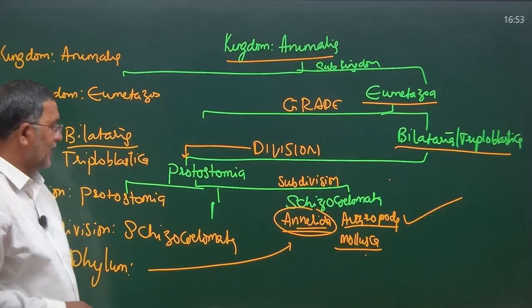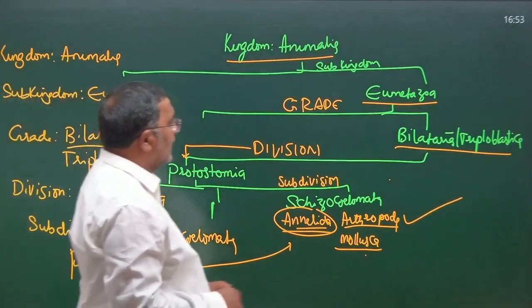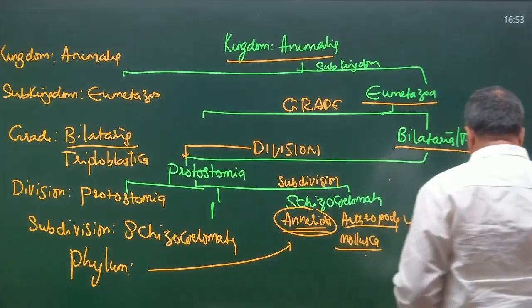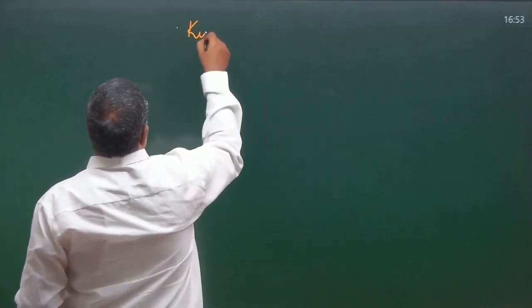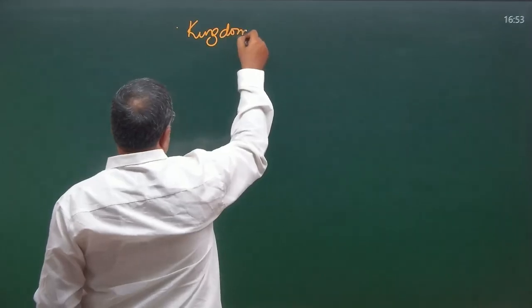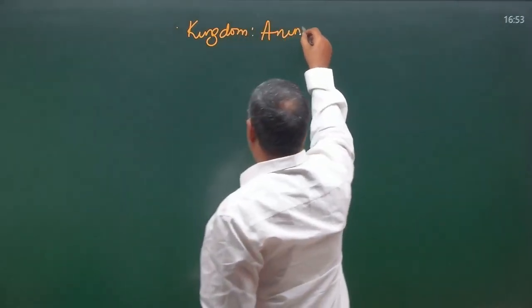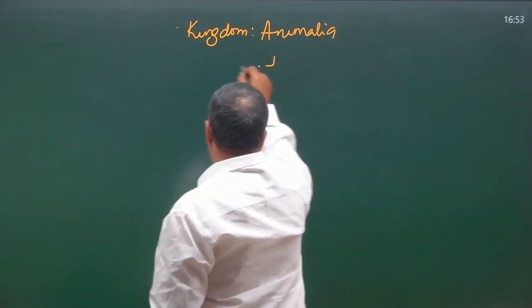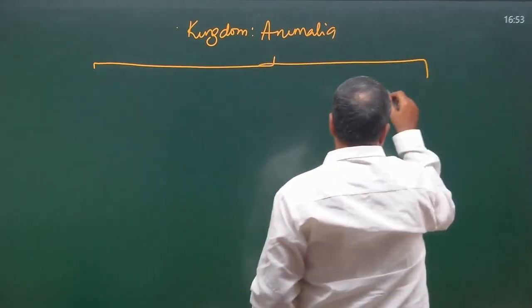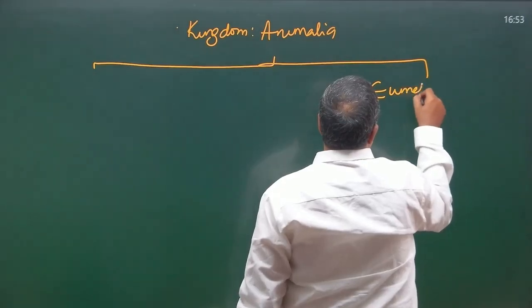Phylum Mollusca. Okay. Next, let's talk about Echinodermata, Hemichordata and Chordata. For the remaining three phyla, definitely the kingdom is Animalia, no doubt. Subkingdom, we have two: Parazoa and Eumetazoa.